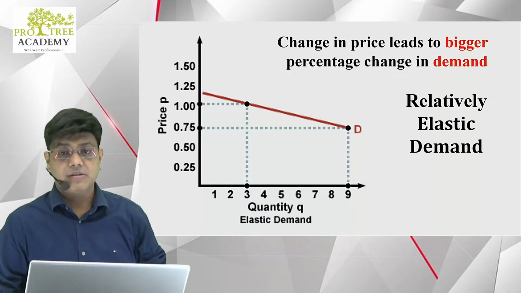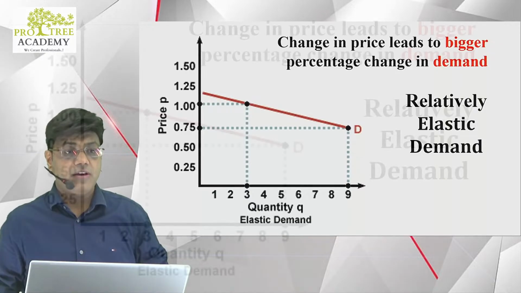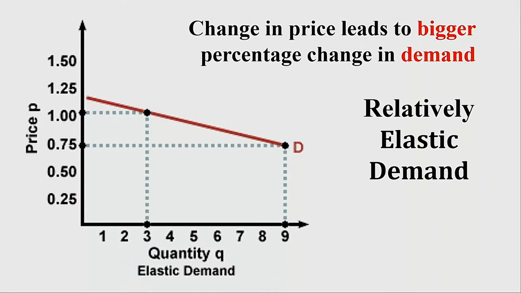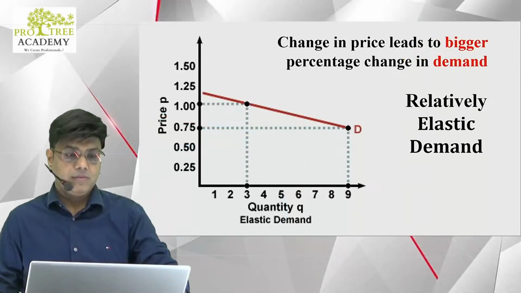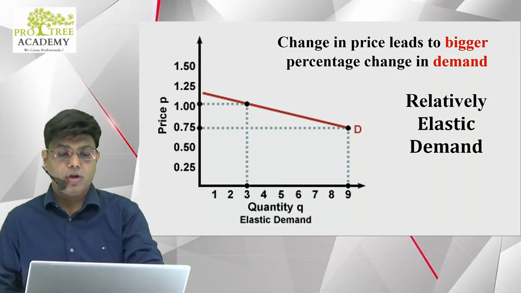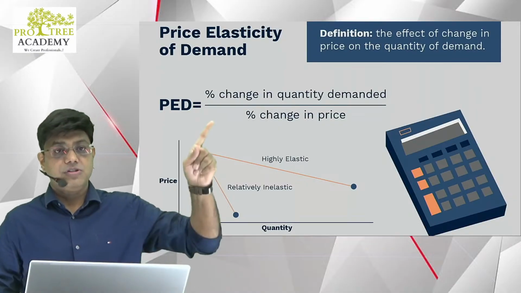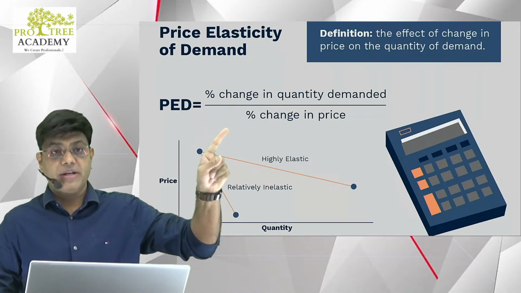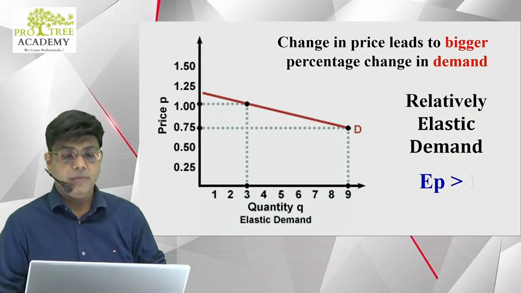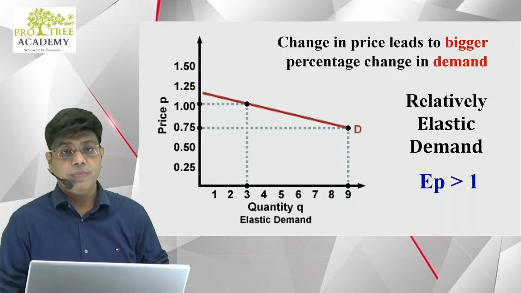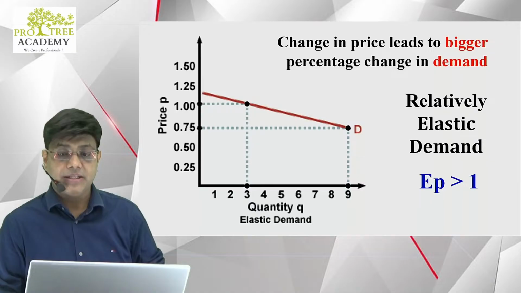what is the value of EP in this case. Come on, think of it. Which one is more, the numerator or the denominator? Just check this out. The percentage change in quantity demanded is more than the percentage change in price. Therefore, it will be greater than 1. The value of EP, price elasticity of demand, will be greater than 1.